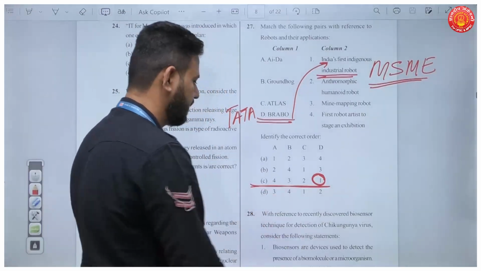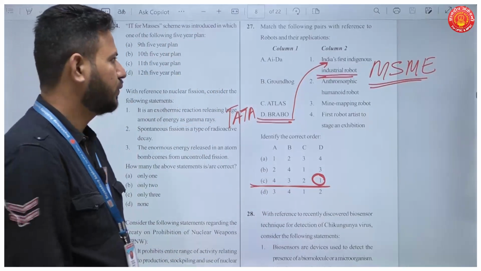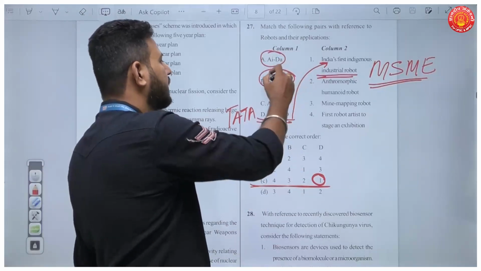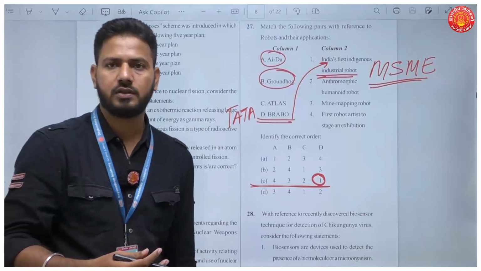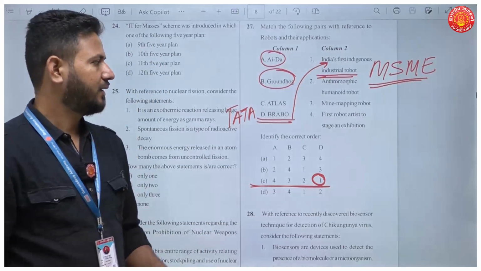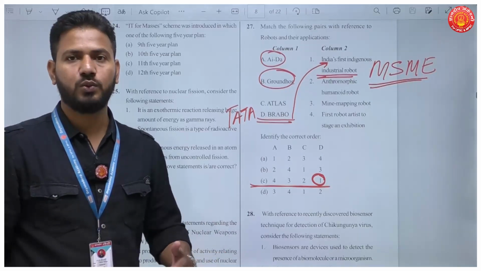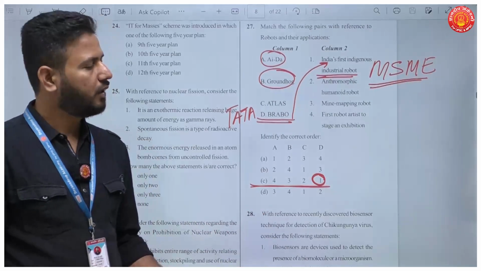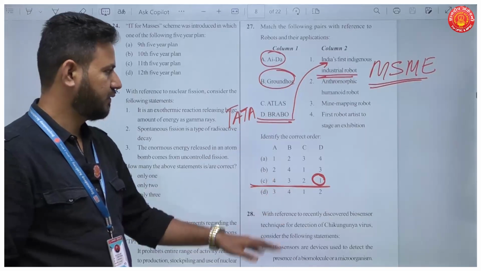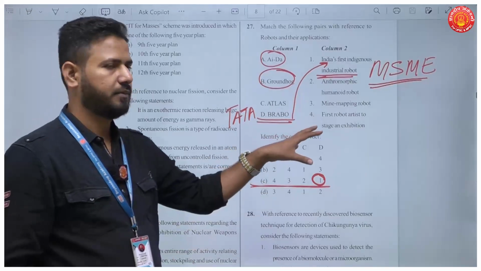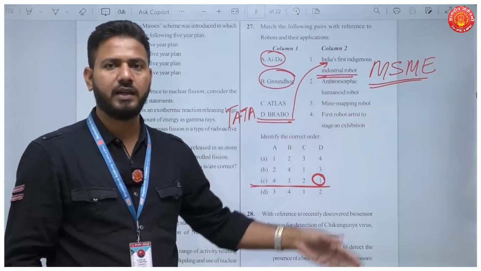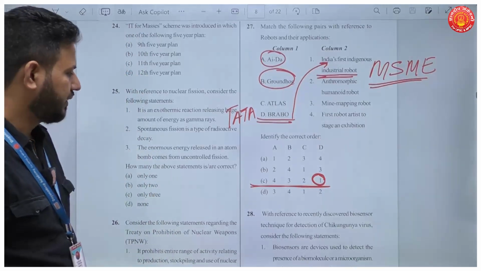So this is your answer. Okay, so go through all these humanoid robots. Most of them are humanoid robots. And this is also an example of generative AI, how they can do all the things that human beings can do. So your answer here will be C, but at least know one. Bravo was developed by Tata for the MSME sector.